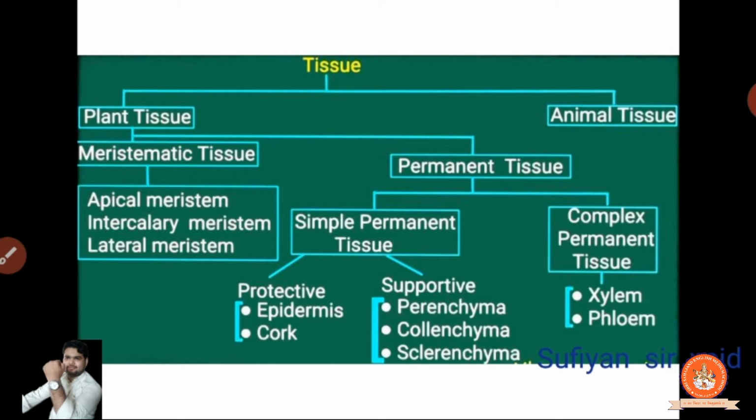And that simple cells are of two types. One is protective, another is supportive. In the protective, we will study the epidermis and the cork, and in the supportive, we will study the parenchyma, sclerenchyma, and the collenchyma. Clear? And I will give you the amazing example that you had seen yet in this portion. Clear? And in every topic, the example should be good for understanding, बच्चा पार्टी. And in the complex permanent, there is a xylem and the phloem. What is that? We will study it.